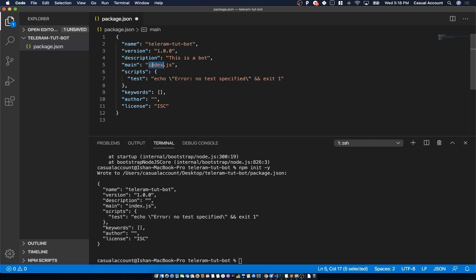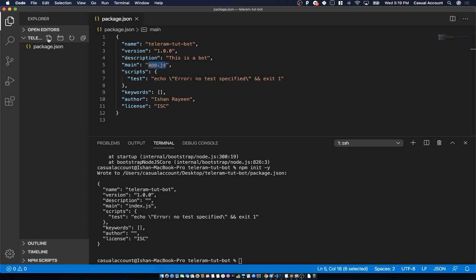And what will be the main file that will run this whole application? So I will rename it to app.js. It's up to my liking, so it can be anything. I'll create a file now which will be named as app.js. Then there are some other things which you don't have to bother right now. Then the author, if you want to give your name, for example, Ishan Ryan, I'm giving my name, just capitalizing it up. So this is my package.json file. I have saved it now. So now I have told this application that app.js will be my starting point. So let's create a file named app.js.